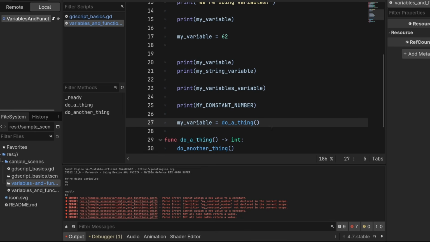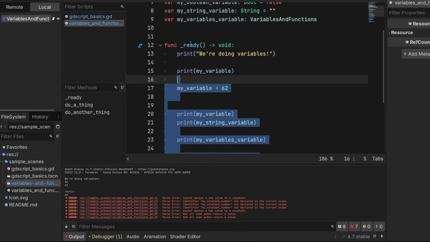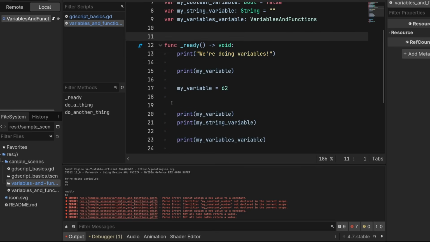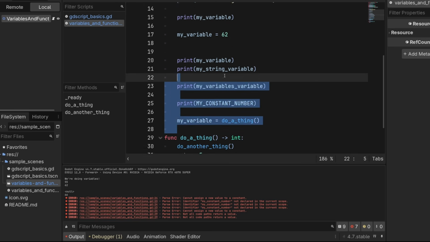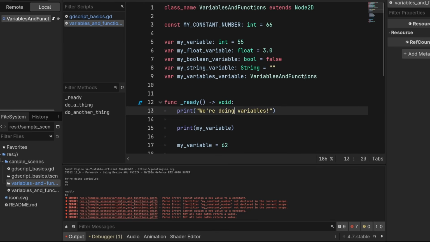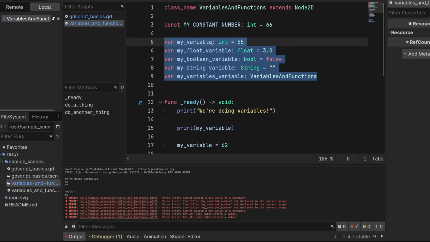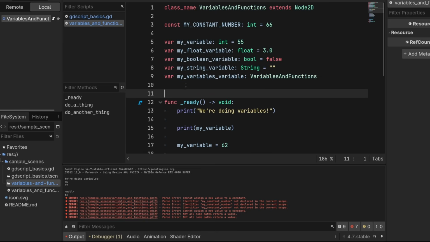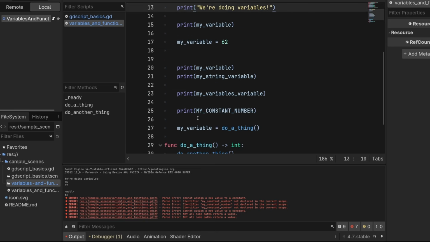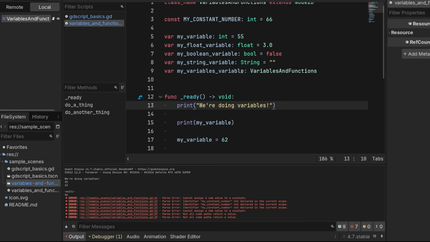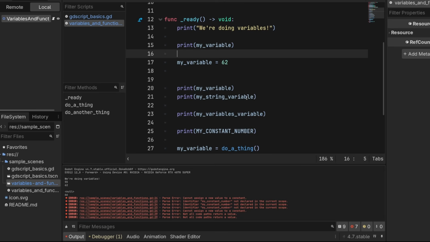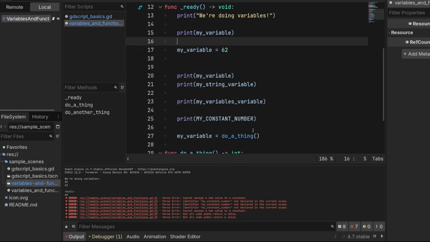But when we declare variables inside of functions, they only last for the duration of this function and can only be accessed within this function call, pretty much. But if we declare variables on the outside in a class like this, non-indented, these variables are accessible anywhere in any function inside of this, as well as from the outside using something called dot notation, which we'll look at a bit later.